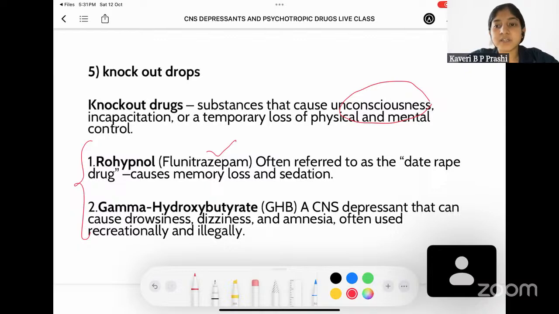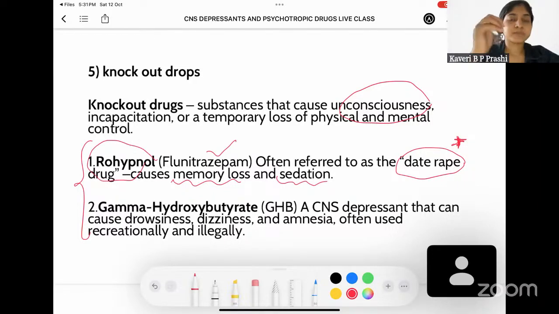This is often referred to as date rape drug because this is the most commonly exploited drug for date rape cases. Here, what happens? The patient later on is going to complain of memory loss and sedation. So, if somebody mixes this compound called rohypnol in your drink and gives it to you, you are going to have memory loss, and you aren't going to remember what happened after that for another 6 to 8 hours. That's why it is called date rape drug.